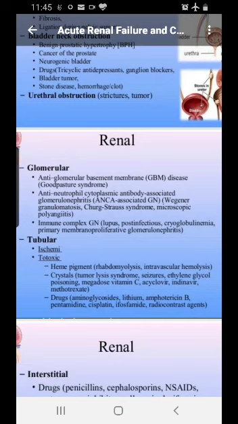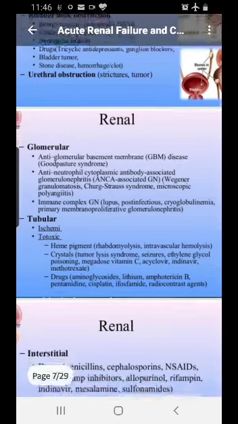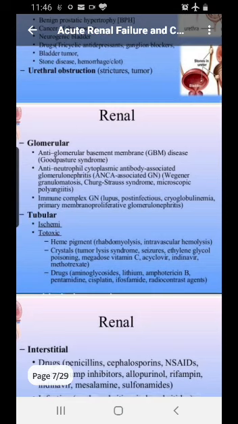I have told you already that renal damage will happen in the glomeruli or in the tubules or in the interstitium or in the vessels. Now let's see what happens in the glomeruli. In the glomeruli, you will see there are so many causes.